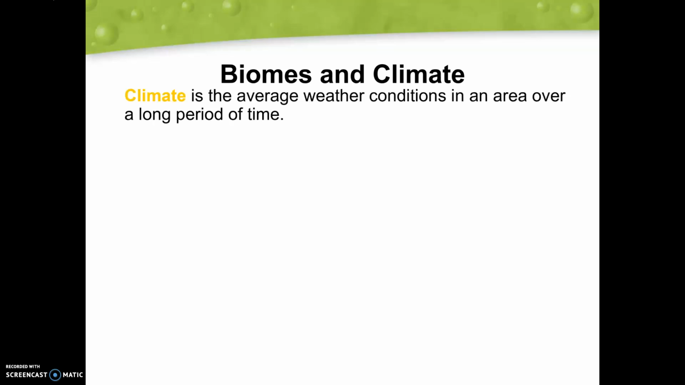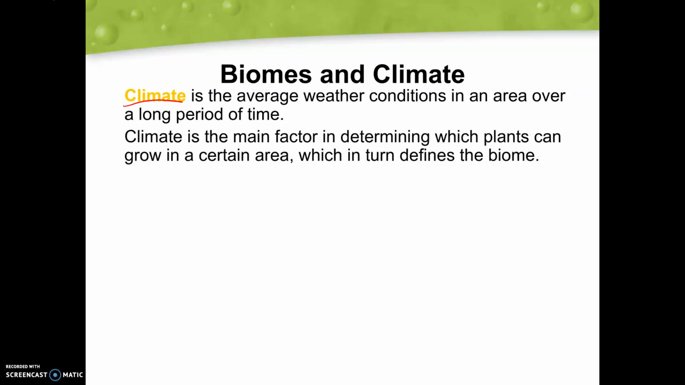So let's talk about biomes and their climate. A good thing to do here is define climate. Climate is the average weather conditions in an area over a long period of time. Weather is just taking a look at the day-to-day, where climate is looking over a really long period of time, whether that be maybe a year, 10 years, 20 years, taking a look at those weather conditions over a long period of time.